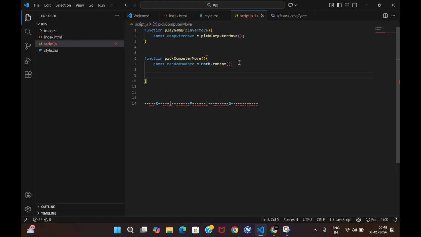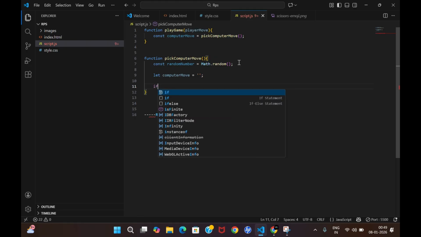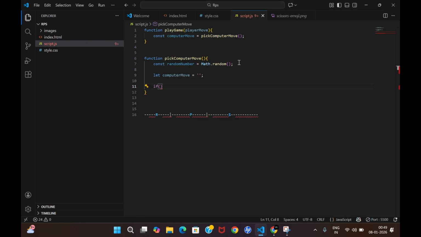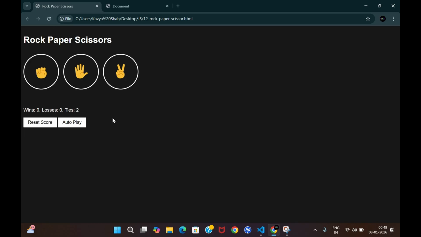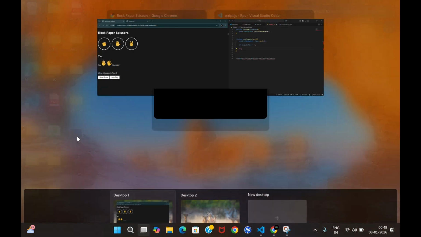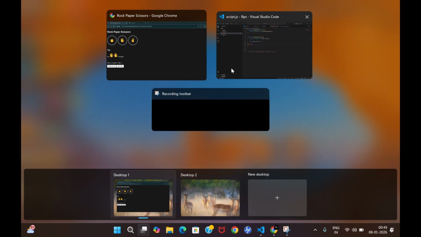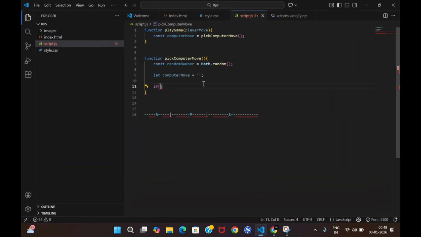So let me define computer move to be nothing right now. Means you have not selected anything, so at the start the computer move should be nothing, right? Just like on our website, if you reload the page, nothing is shown. After clicking, it's showing me the computer move. So after the click we want to get that, so that's why I added an empty string over here.